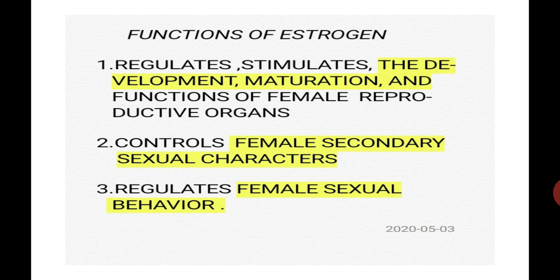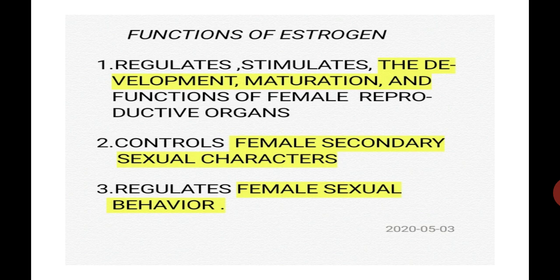The detailed study of it we will see in chapter number 2. The female secondary sexual characters are high pitch of voice, development of mammary glands, broadening of pelvis and the pubic hairs, etc.